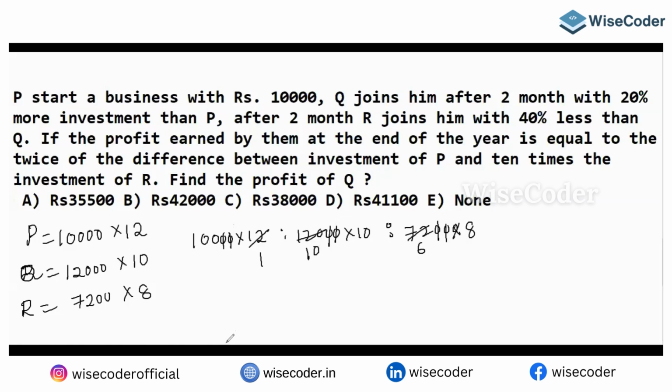Next, two threes are, two fives are, two 25s are. This is not going to be cancelled with 2, so no cancellation.